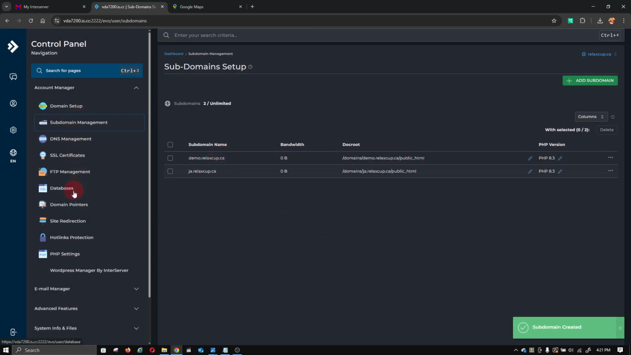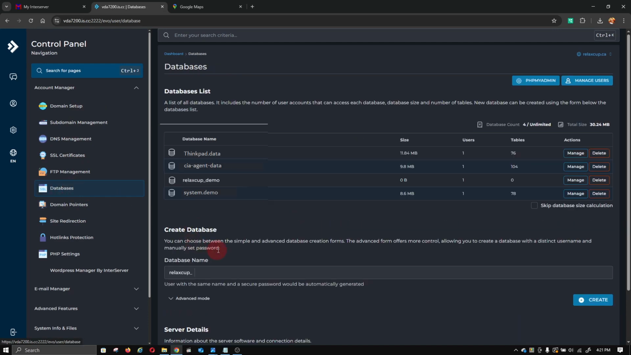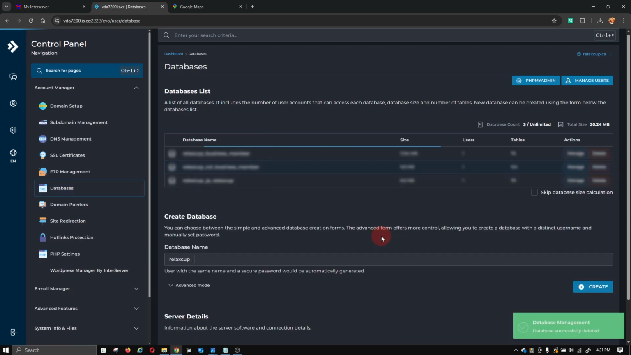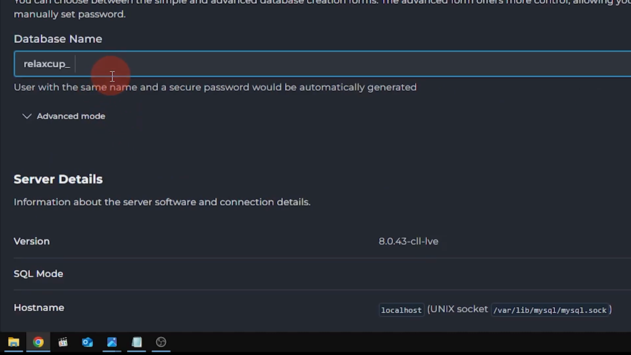Now the second thing, you have to go for a database. Click here, database. Okay. So for example, I am going to delete this and I'm going to show you again, just from the beginning. So you can create here a demo. I'm creating a new demo here.